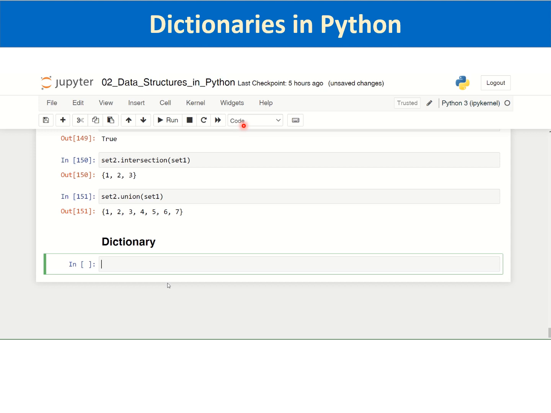A dictionary contains many keys. Keys are unique, and each key is assigned a single value.